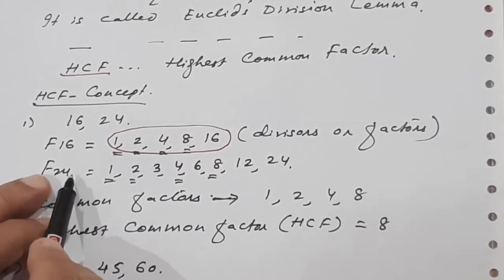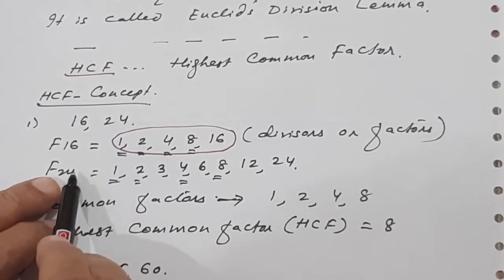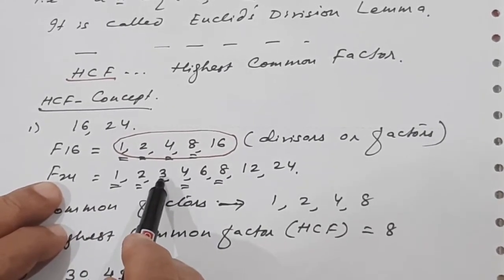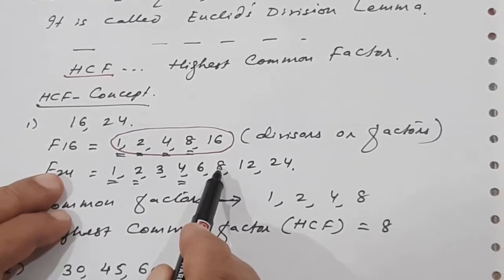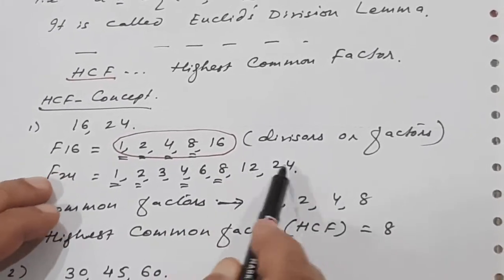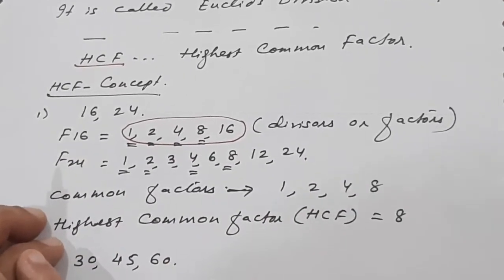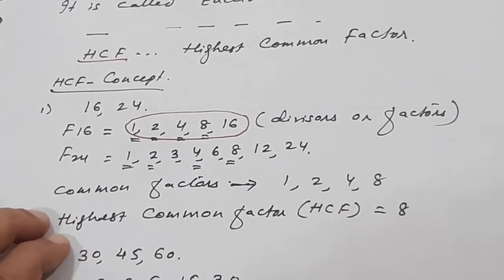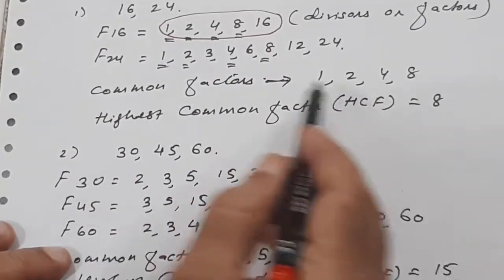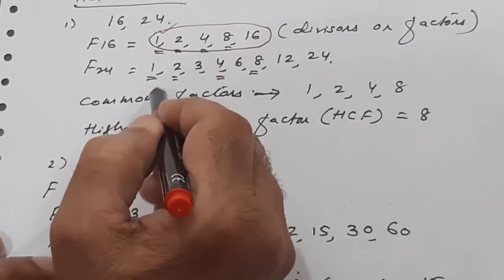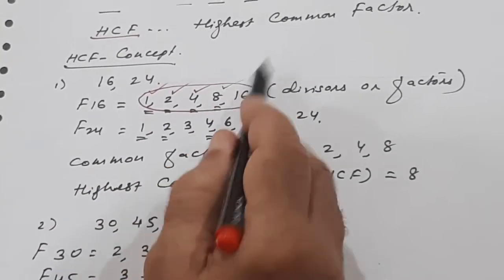Factors of 24 means which numbers divide 24, that we have to take. 1 divides, 2 divides, 3 divides, 4 divides, 6 divides, 8 divides, 8 threes are 24, 12 divides, 12 twos are 24, and 24 divides. So these are the divisors of 24, or these are the factors, so factors and divisors are the same. Now we'll find the common factors. So 1 is common, 2 is common, 4 is common, 8 is common.